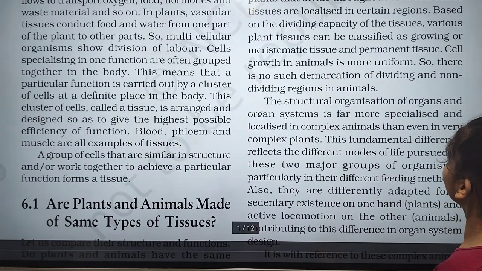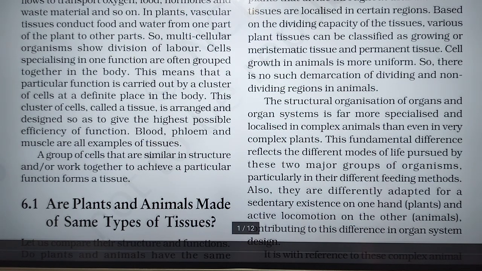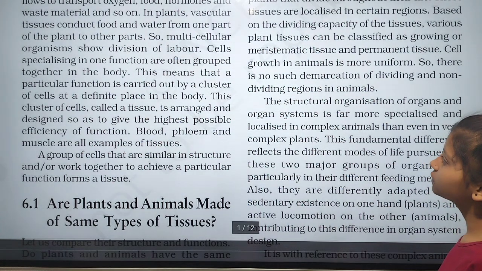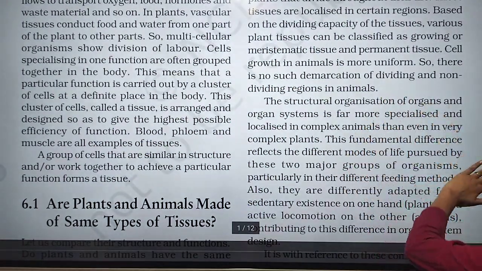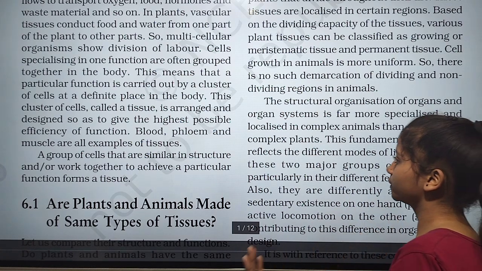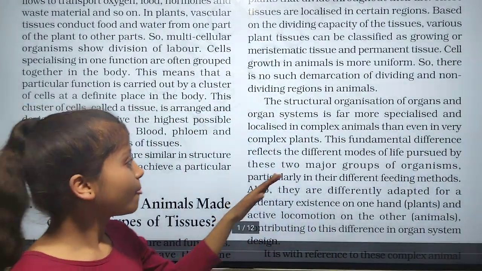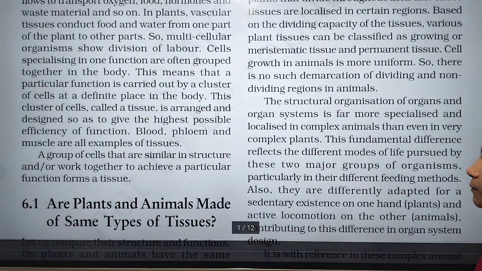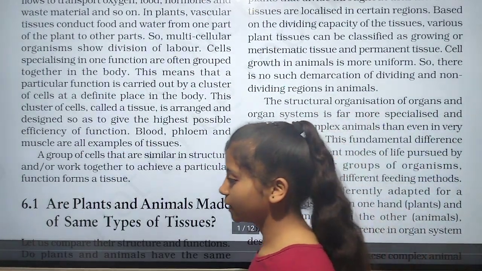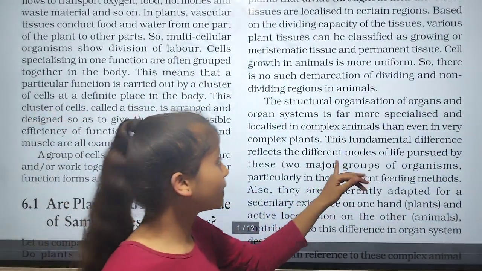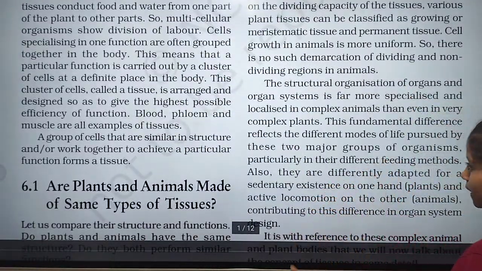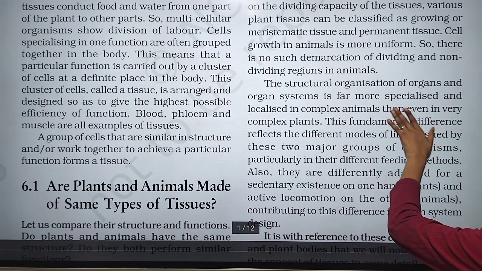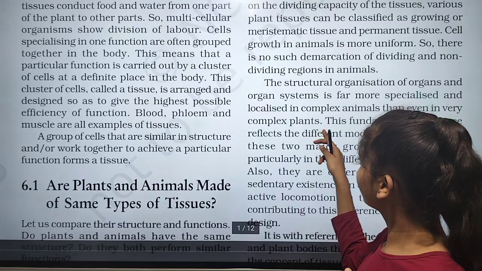The structural organization of an organ and an organ system is far more specialized and localized in complex animals than even in very complex plants. It means the structural organization of organs and organ systems is far more specialized and localized in the complex animal than even in the very complex plant.